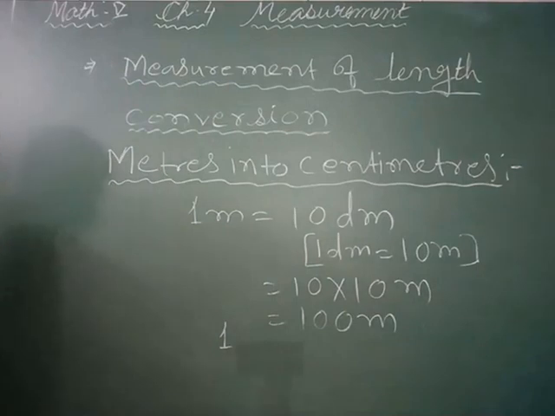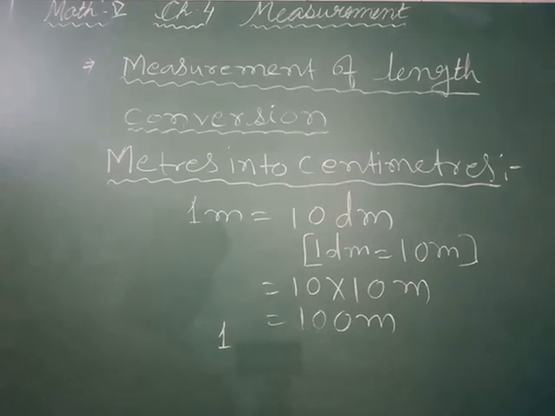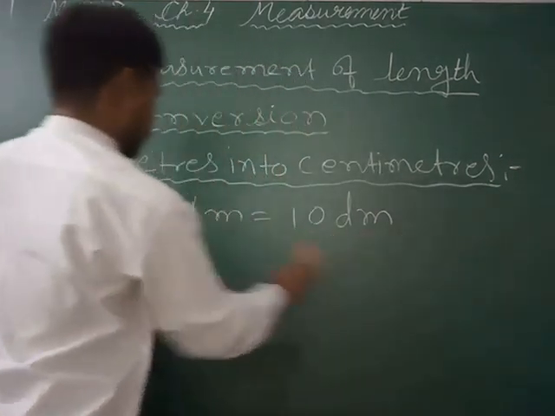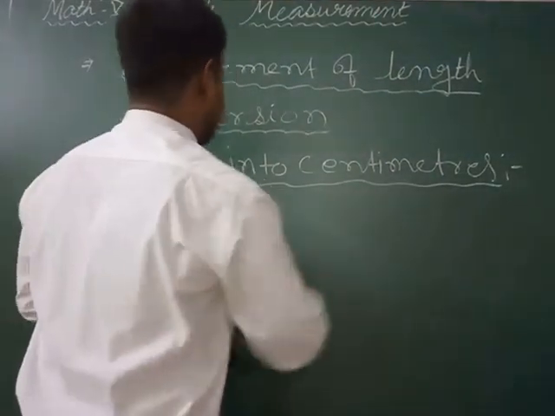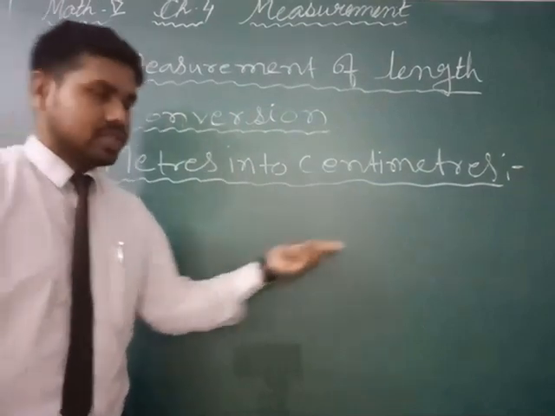Now conversion of meter into centimeter. Sorry, that one is slightly wrong.